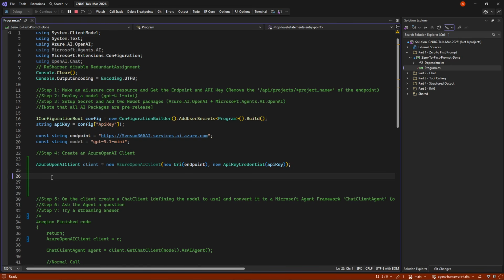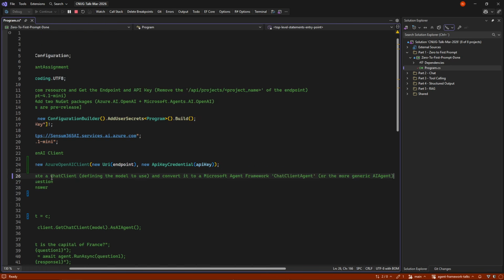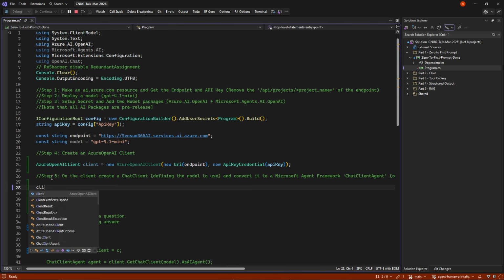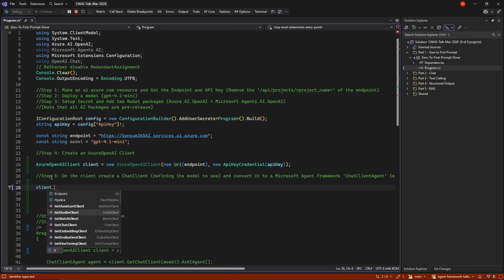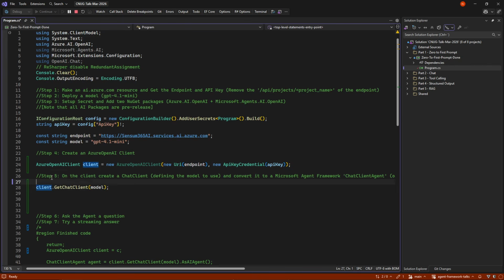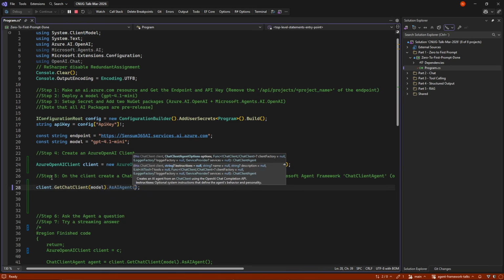But what we're going to do is take this client in step 5 and make a chat client. The client can do all kinds of AI stuff with audio, embeddings and so on, but what we are interested in is chatting to the client. So we're going to use a chat client, and we're going to give it the model that we have. Here we could just keep running with the raw information from the Azure OpenAI NuGet package, but we want to use Agent Framework, so we say as AI agent.